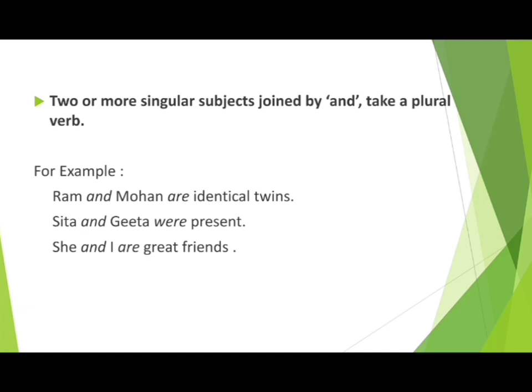For example, Ram and Mohan are identical twins. Ram, singular subject, Mohan, singular subject. But now these two singular subjects are joined together with the help of the conjunction and. Ram and Mohan. So that is why we are using a plural verb, are, here. Ram and Mohan are identical twins.